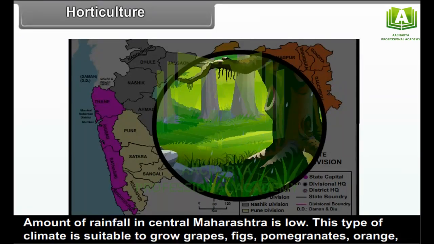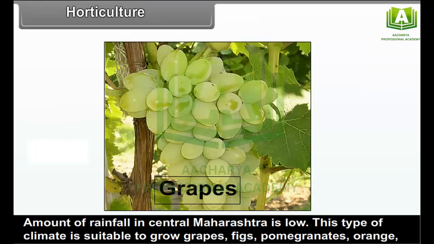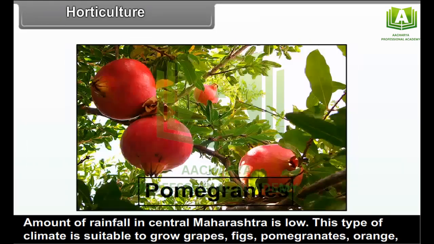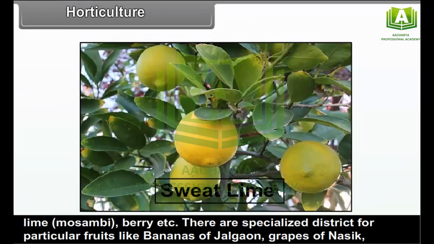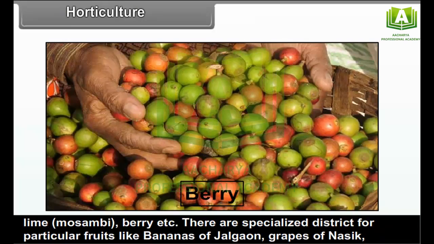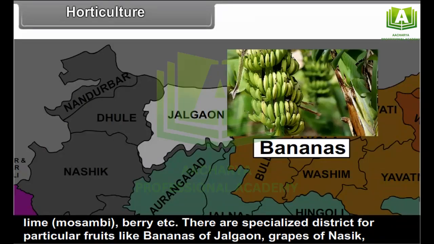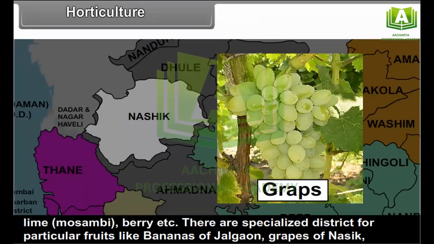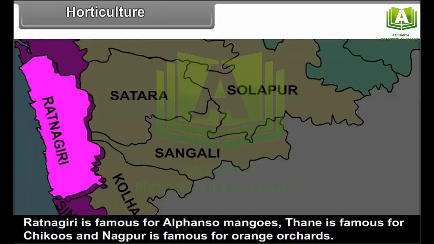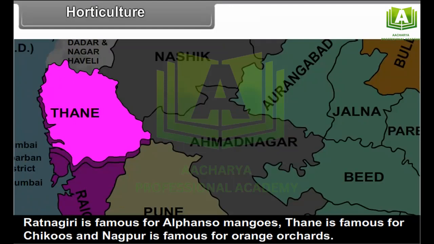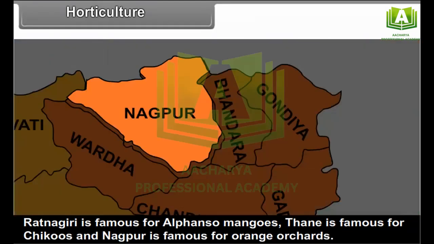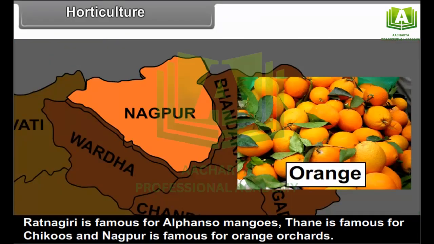This type of climate is suitable to grow grapes, figs, pomegranates, orange, sweet lime, that is Mossambi, berry, etc. There are specialized districts for particular fruits, like bananas of Jalgaon, grapes of Nasik. Ratnagiri is famous for Alfonso mangoes. Thane is famous for chikus and Nagpur is famous for orange orchards.